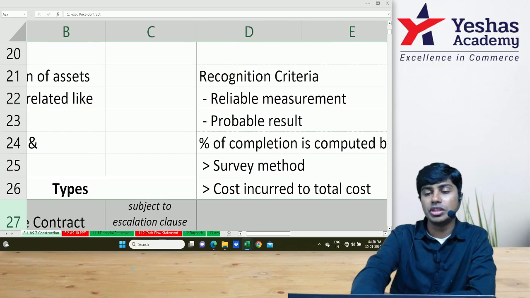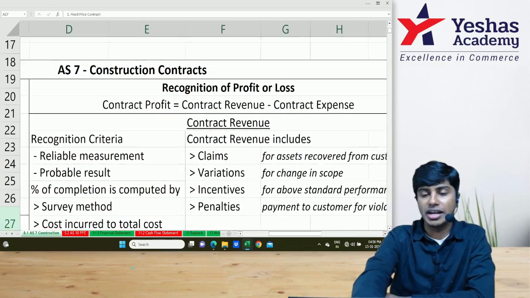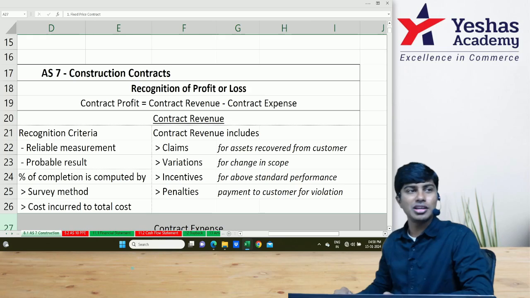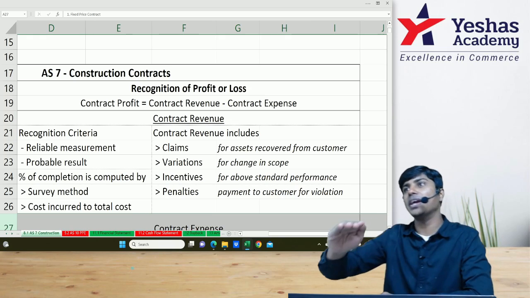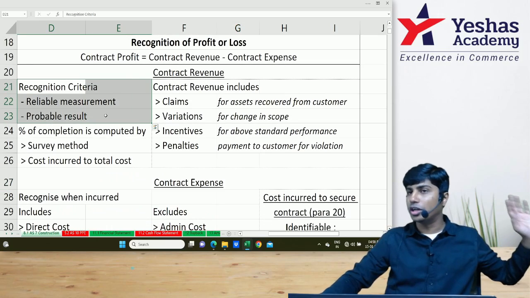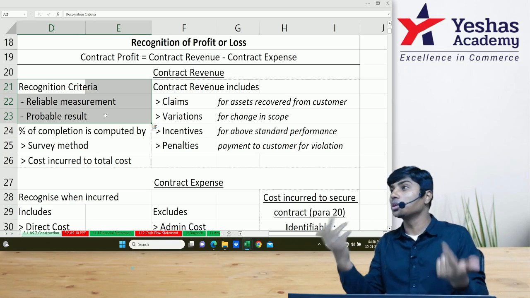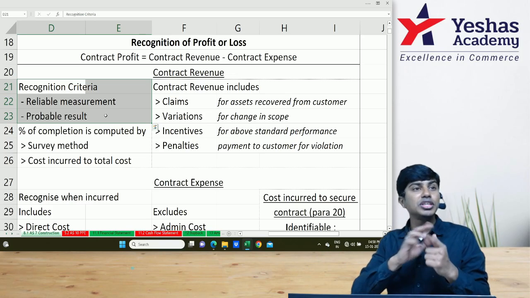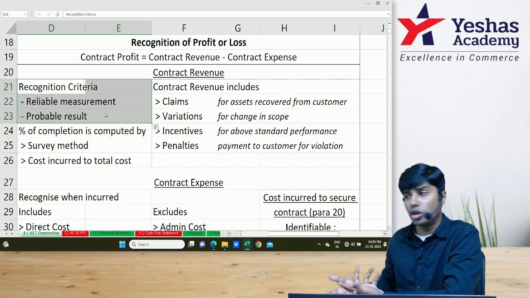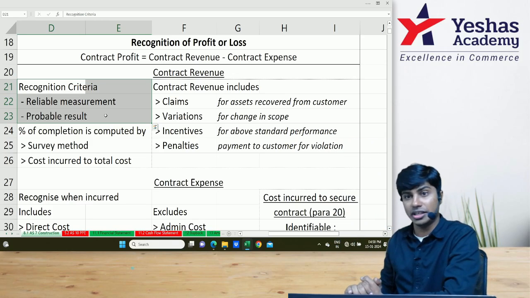How do we recognize the revenue with regard to construction contract? That is what the entire standard is about. Though the name of the standard is construction contracts, we can very easily say that it is revenue recognition for construction contracts. Majority of the standard is based on Accounting Standard 9. We can recognize the revenue only on fulfillment of two important conditions. One, you are able to reliably measure the revenue. Two, there is a probability that you will complete the project and then take the revenue. Only if these two are satisfied, we'll go ahead and learn how to recognize the revenue. If one of these two is not satisfied, then we will not recognize the revenue. We'll wait for actual completion of the contract and then recognize the entire revenue.